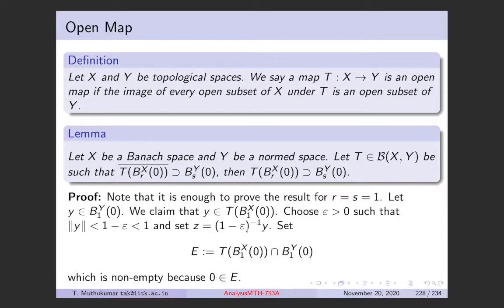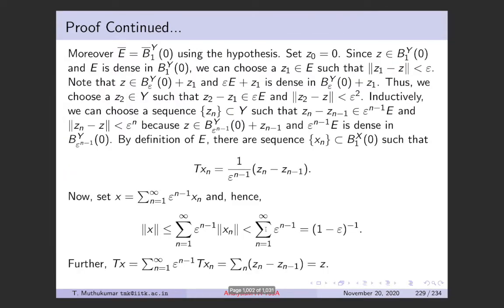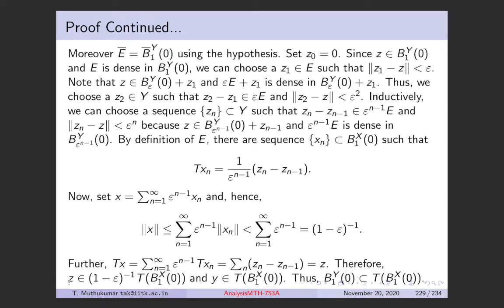So z is (1 minus epsilon) inverse y. So z is in this ball, which means that (1 minus epsilon) z, which is y, is in this ball, and this is what we need to show. This is just from the definition of z, which gives you that y is in this. Therefore, we have shown this result.